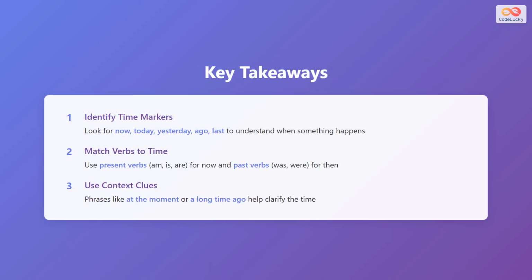Here are 3 important takeaways. First, identify time markers. Look for words like now, today, yesterday, ago, and last to understand when something happens. Second, match verbs to time. Use present verbs like am, is, are for now. Use past verbs like was, were for then. Third, use context clues. Phrases like at the moment or a long time ago help clarify the time. Remember, correct time markers and verb forms are essential for speaking English clearly and being understood by others.